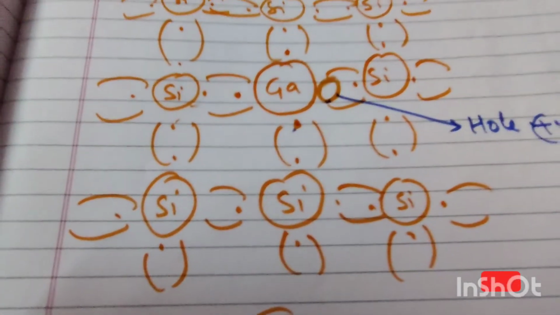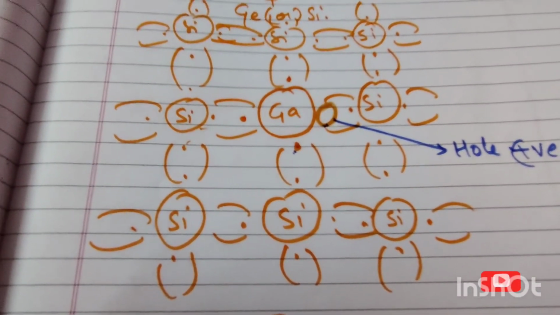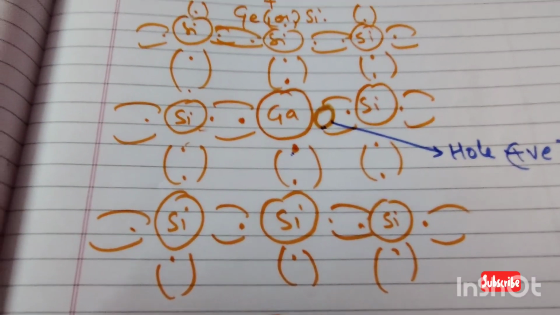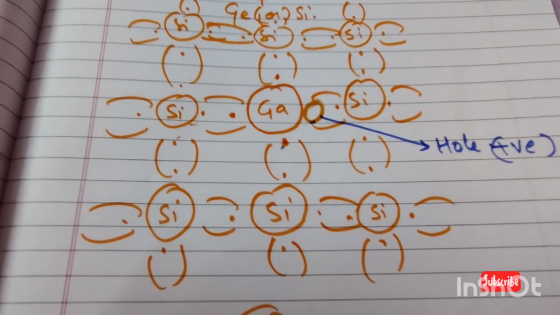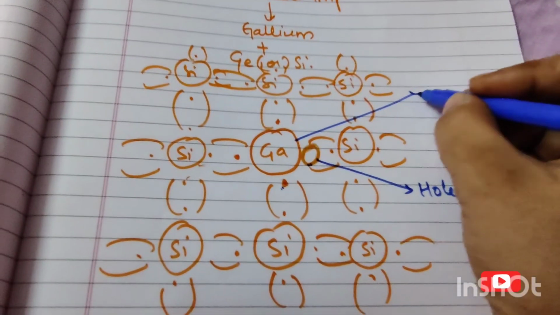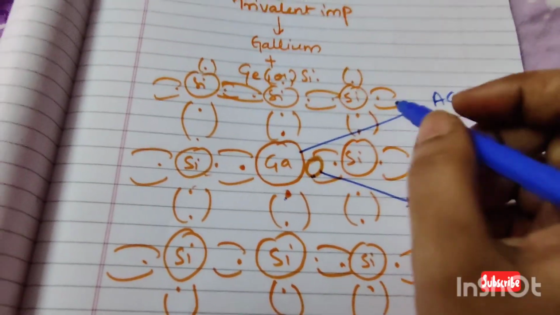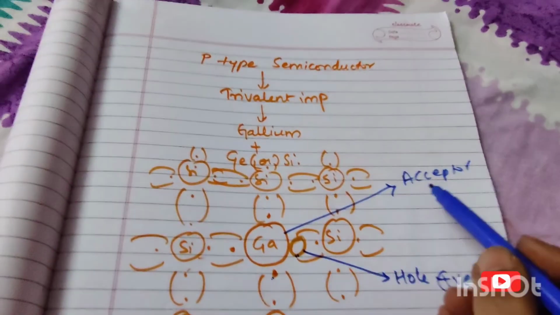So just by adding a few impurities to the semiconductors we can increase the conduction process, either by holes or by electrons. So this gallium is called an acceptor, and p-type semiconductors are also called acceptors.